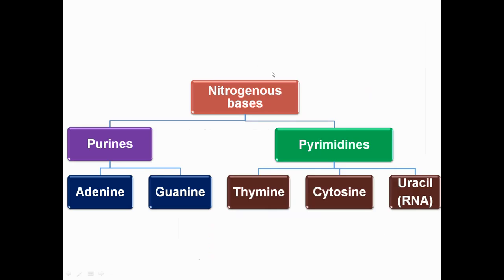Now comes the nitrogenous bases. As we have discussed, there are five types of nitrogenous bases: adenine, guanine, thymine, cytosine, and uracil. These have been categorized on the basis of chemical structure into purines and pyrimidines. Purines are adenine, guanine. Pyrimidines are thymine, cytosine, uracil. Uracil is exclusive for RNA.